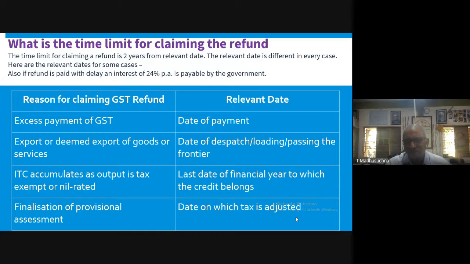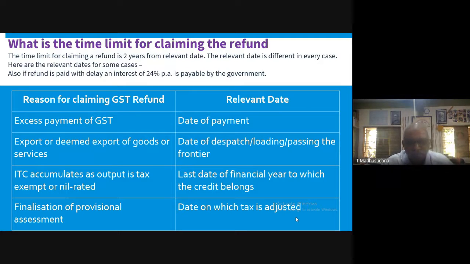So from the date of dispatch, or from the date of loading, or from the date of passing the frontier, within 2 years, he is expected to claim for the refund of the tax paid on outward supplies as well as inward supplies.